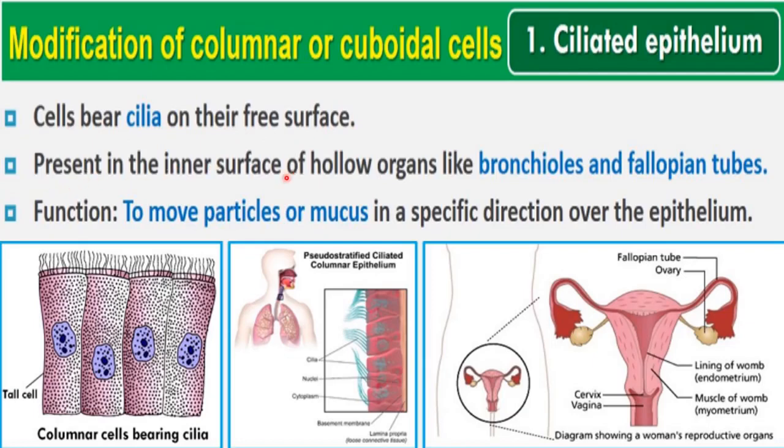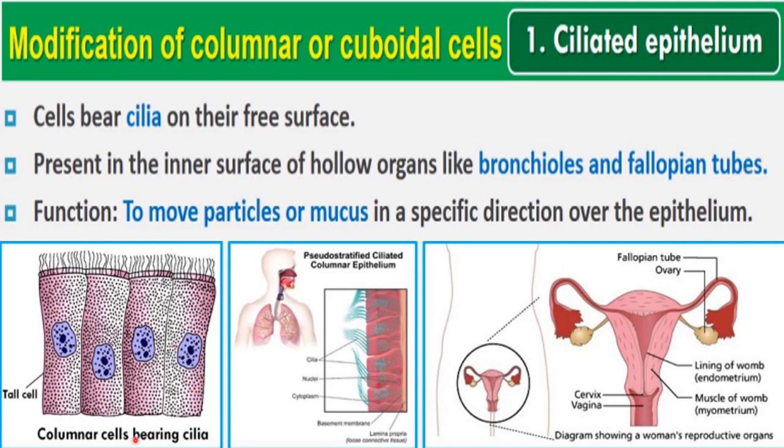It is present in the inner surface of hollow organs like our bronchioles and fallopian tubes. From the bronchi, different branches arise in our respiratory system, and those branches of the bronchi make bronchioles, right? So inside our respiratory system, in the bronchioles, ciliated epithelium is present, means cilia are present on the cells. And also the fallopian tube, a part of the female reproductive system, also has ciliated epithelium.